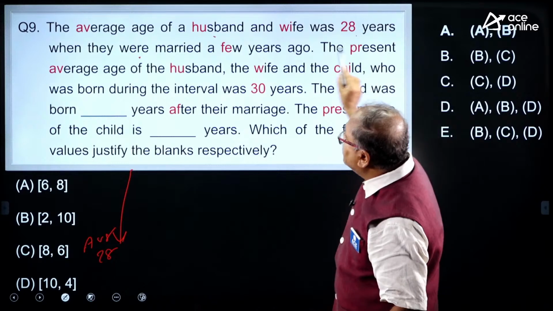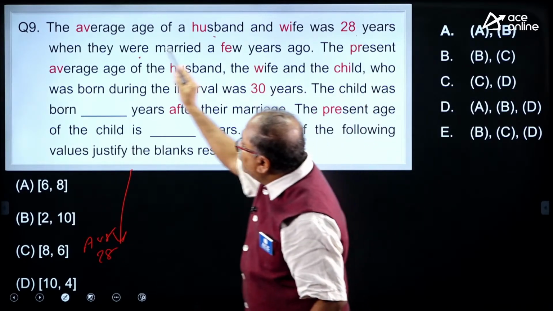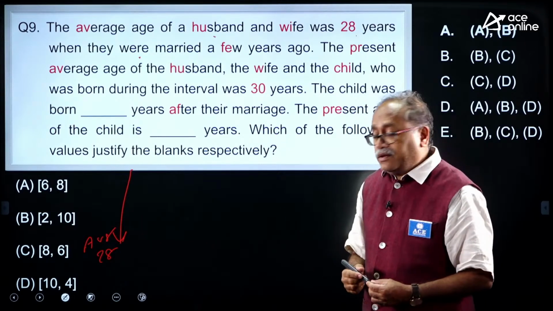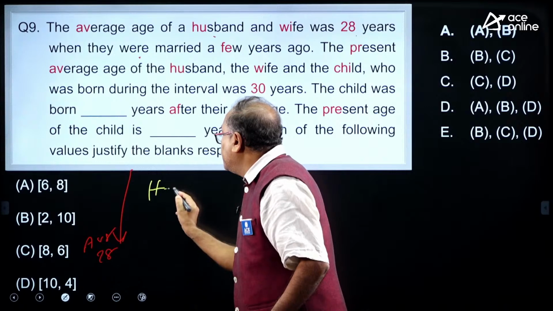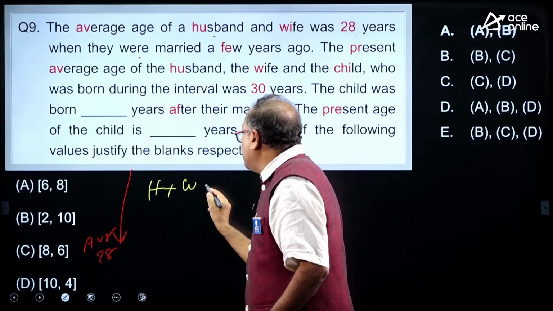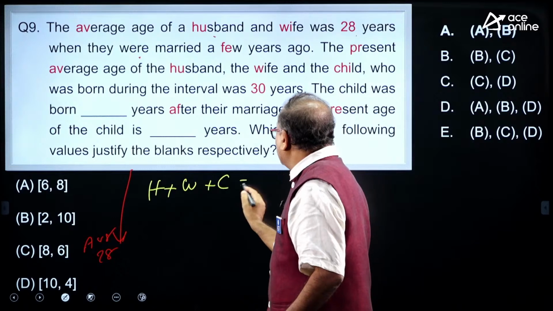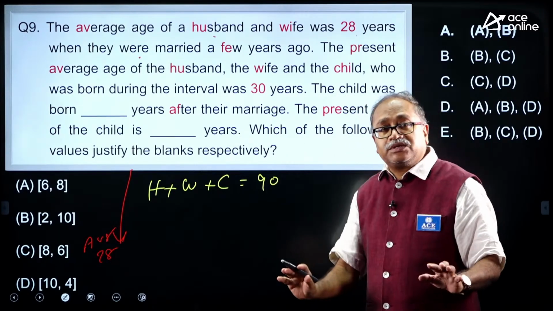Next it says the present average of the husband, wife and child, who was born during the interval, is 30. So that means the present husband, wife and one child total 30 into 3, that is 90 at present.